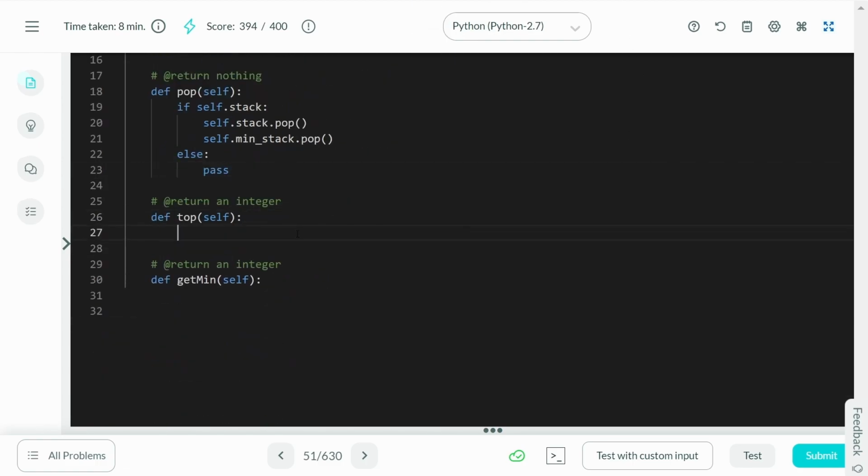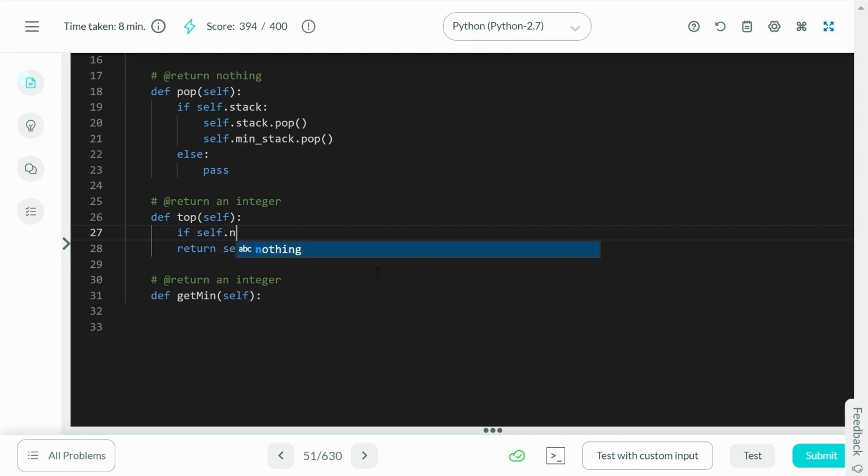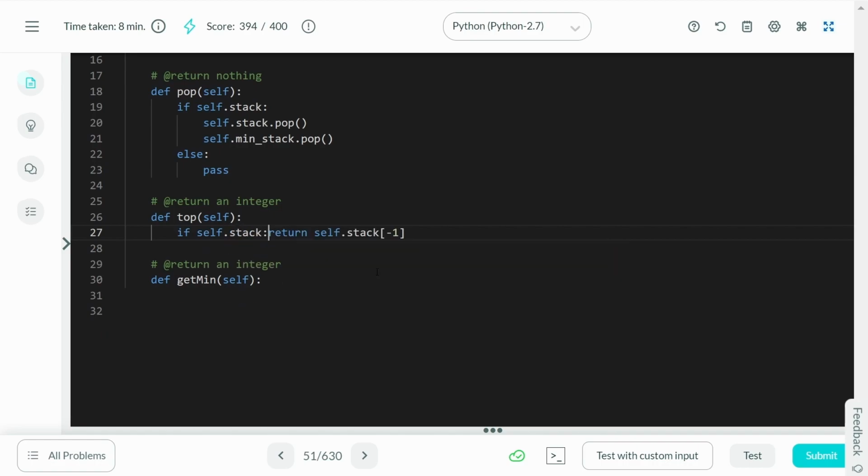Now what do we do when we get top? Again, here we have to return the value at the top of the stack. So we'll do self.stack[-1]. But wait a second, it is not guaranteed that self.stack[-1] is going to exist. In other words, the stack might be empty. So if self.stack exists, well, then you can go ahead and do this. But what do we do otherwise?